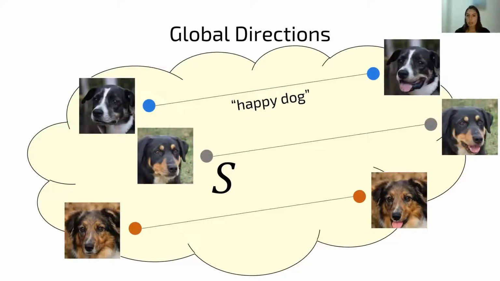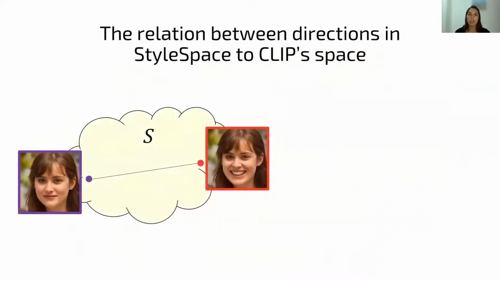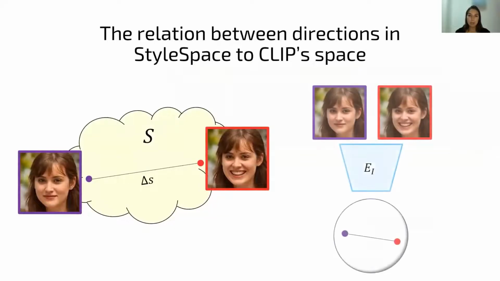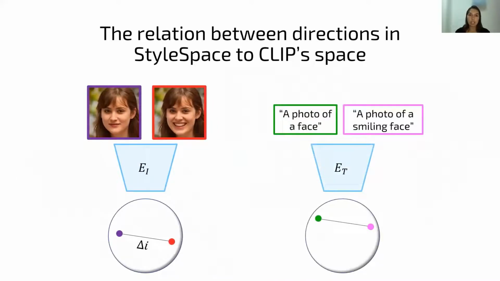We now need to answer the question how to find the direction given a text prompt. But first, let me explain the relation between StyleSpace and ClipSpace. A direction in StyleSpace, denoted by delta S, has a corresponding direction in ClipSpace, denoted by delta I. We find delta I by applying the image encoder to a pair of before and after images. Now, this direction should agree with the direction in ClipSpace defined by the text and denoted by delta T. We use two text prompts to define a direction in ClipSpace. For example, here we use a photo of a face and a photo of a smiling face.